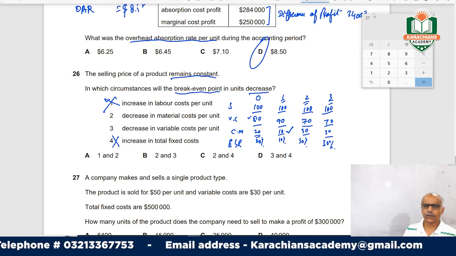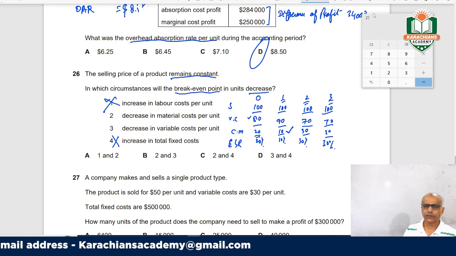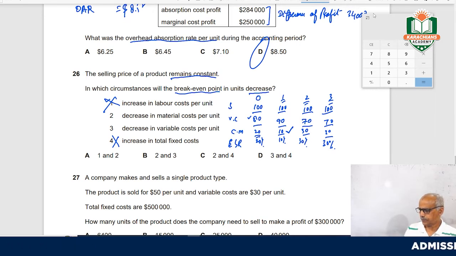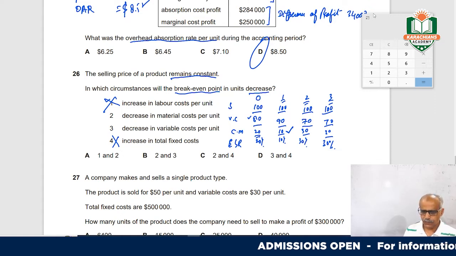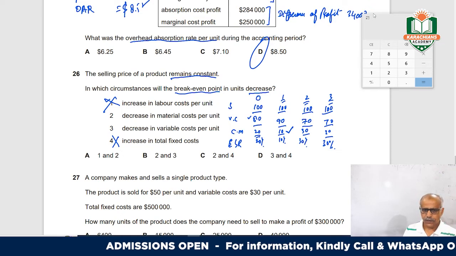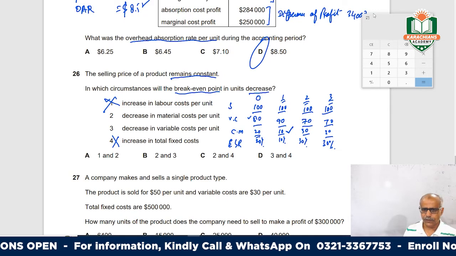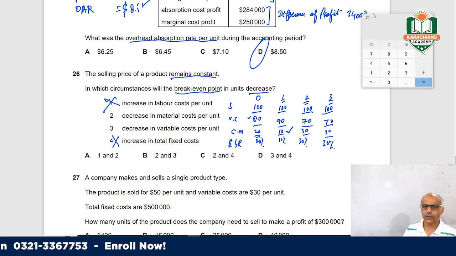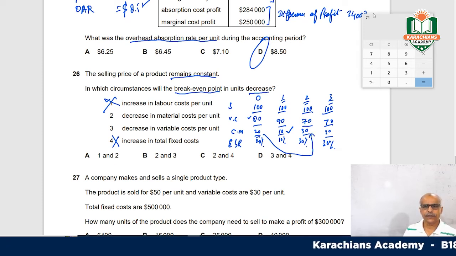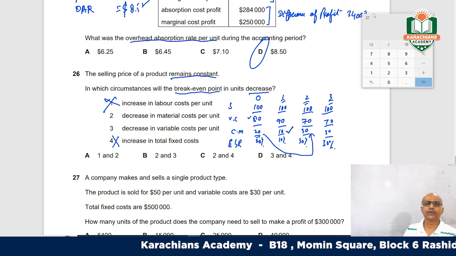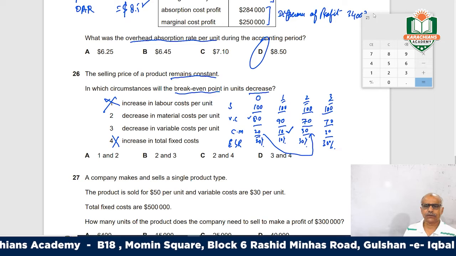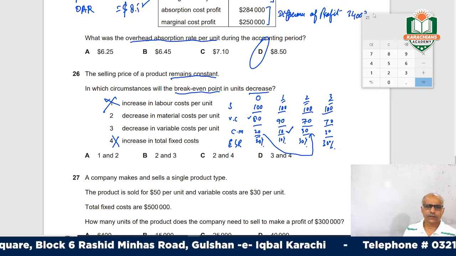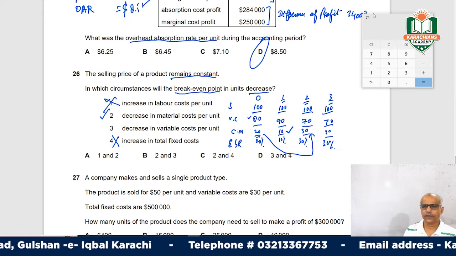Number 2, where material cost decreases per unit. So your contribution margin, so this will be, sorry, if option 1 to 90 is increased, then 30, right? So your contribution has increased from 20 to 30. So your margin has increased. So you will need fewer units to sell to cover up your fixed cost. So this is applicable. Here your break-even units will reduce.